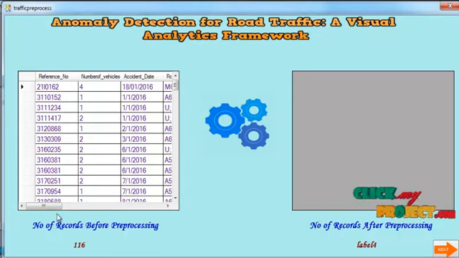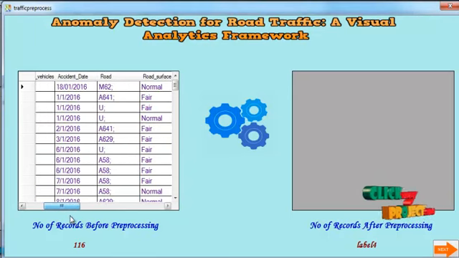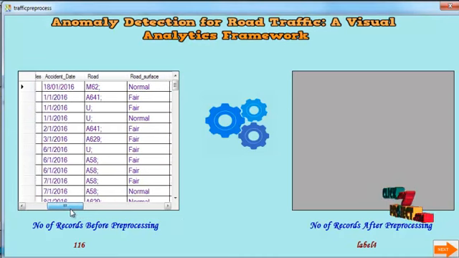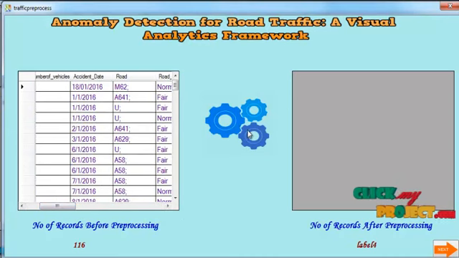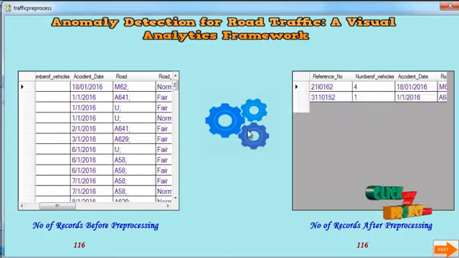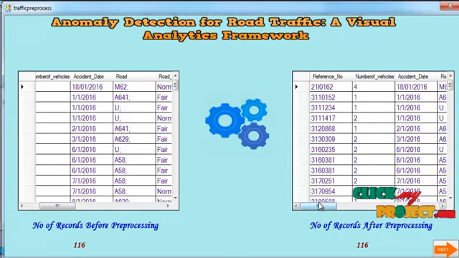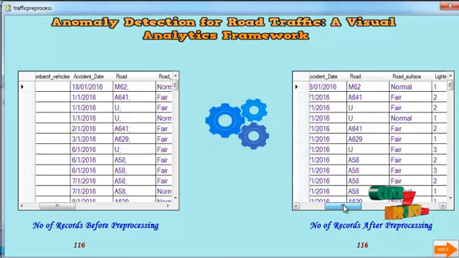Before pre-processing, the record contains some semicolons and unwanted spaces. Pre-processing is a filtering process. We should remove this semicolon data. Click this picture box. After that the pre-process successfully message opens. Now we see the semicolons removed after processing.